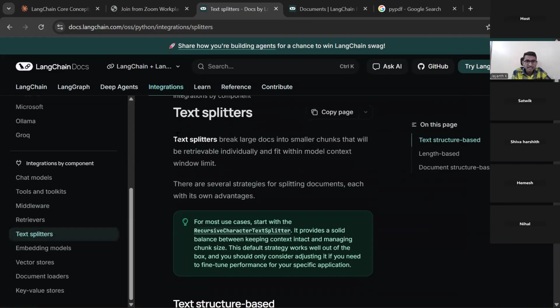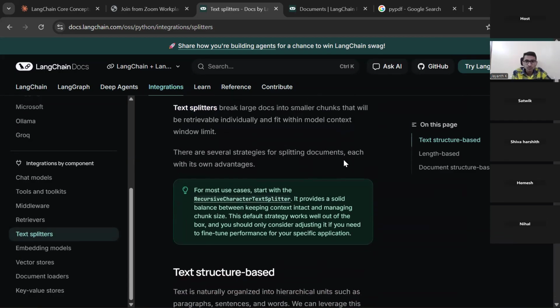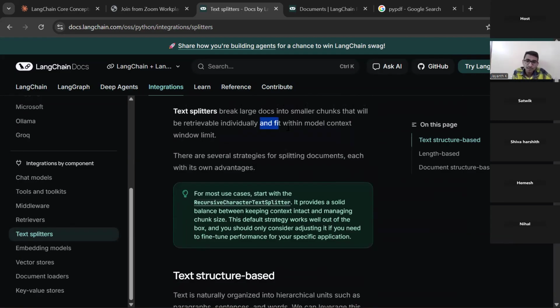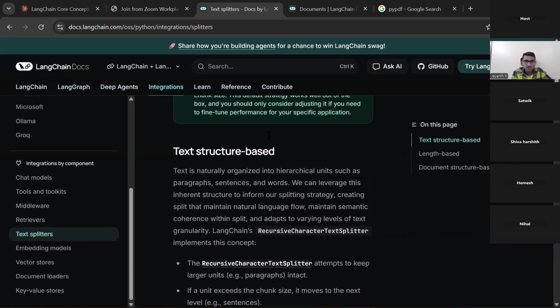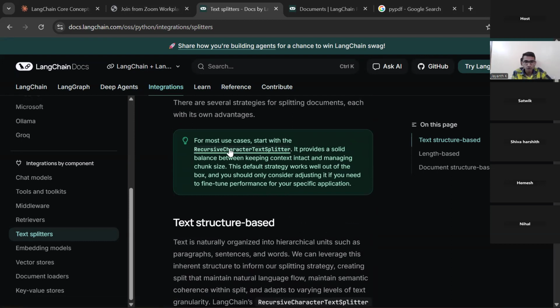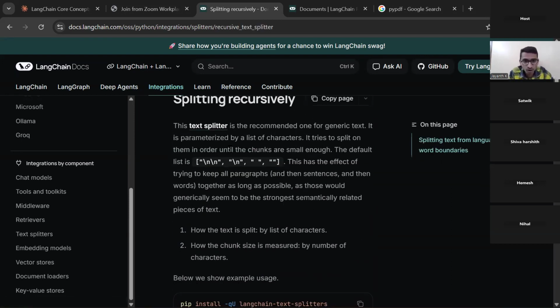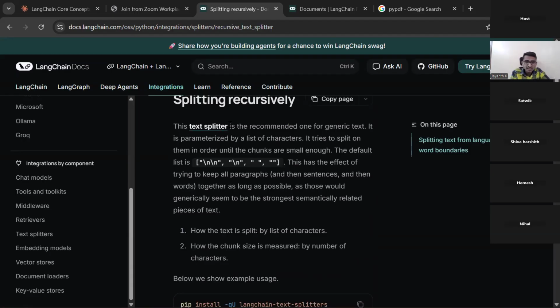You see, text splitters break down documents into chunks because of the model context window limit. Here also another reason is written. I think you may not understand this right now, but for the recursive text splitter, if you click on this, you will have an in-depth understanding. This text splitter is recommended for generic text. It is parameterized by a list of characters. It tries to split on them in order until the chunks are small.